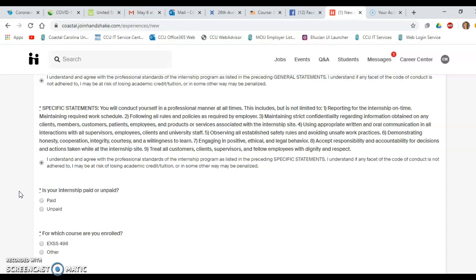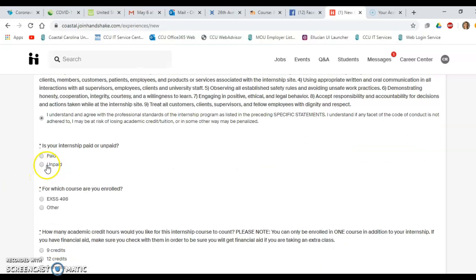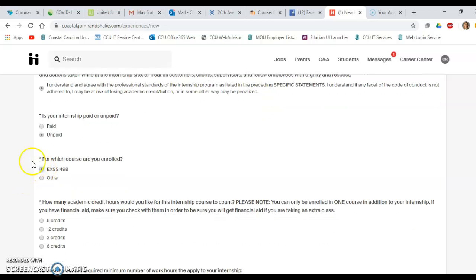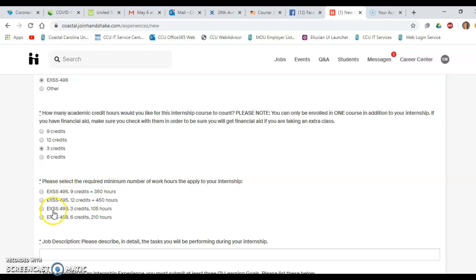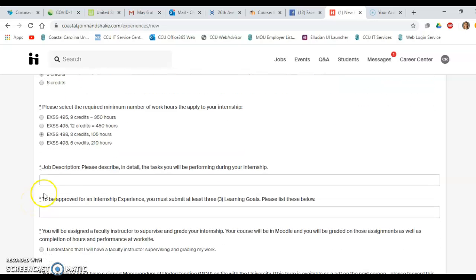It does say that if you get fired from your internship for any reason, you can fail the course, and that's something that's very important to know. Most likely it's going to be unpaid, and for you guys it's definitely going to be $4.98, and then you're going to probably take it for either 3 or 6 credits. So we'll put that one in there, and then it tells you exactly how many credits you have to take for this, or how many hours you're going to have to do. So if you're in a 3 credit hour internship, you're going to do 105 hours at this site.